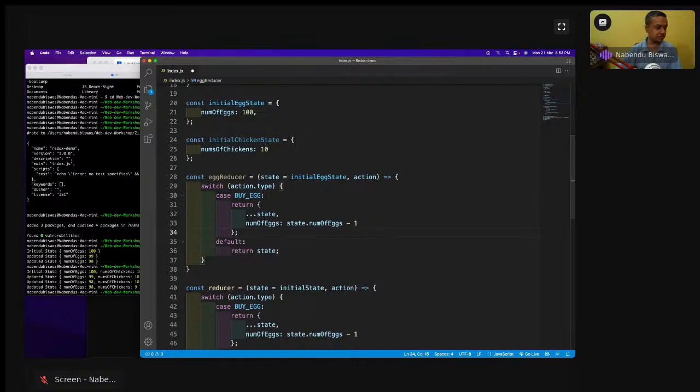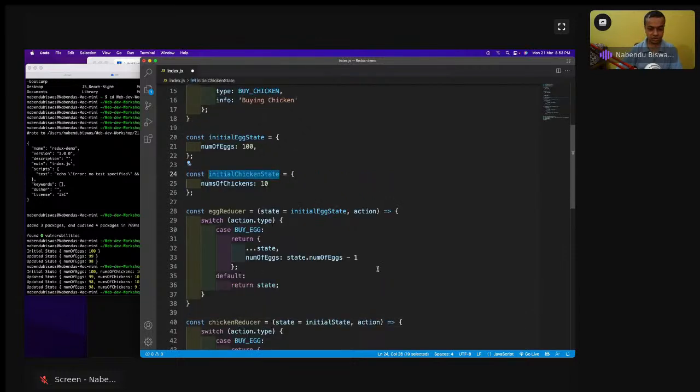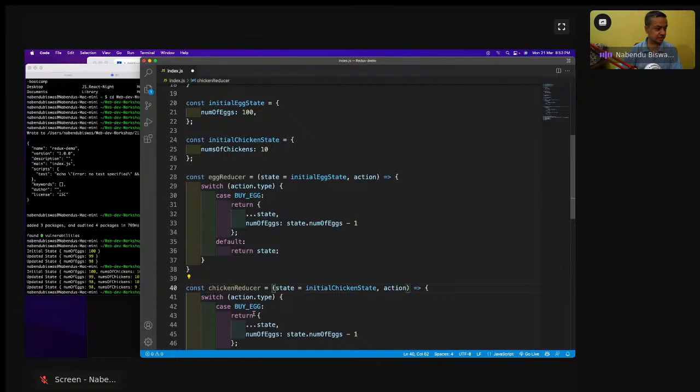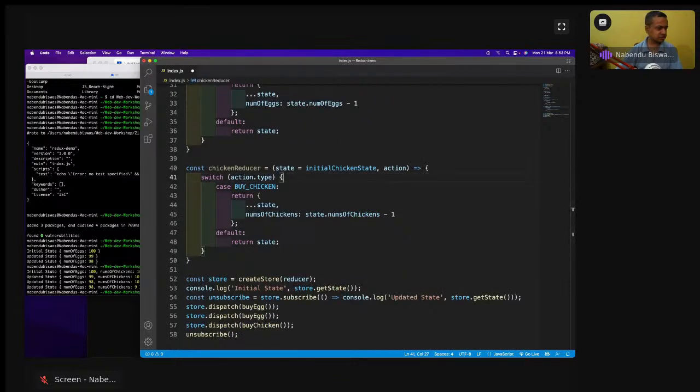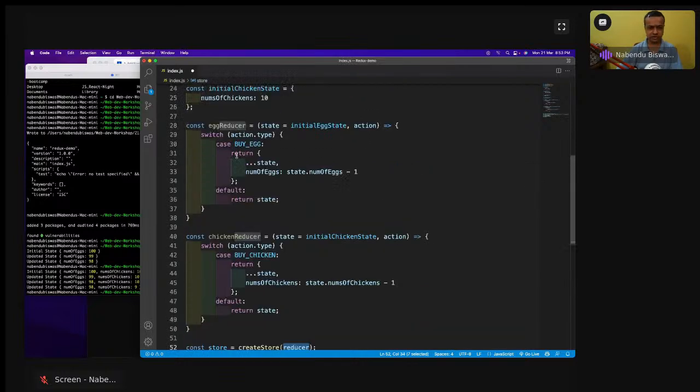Similarly, this one will be the chicken reducer, with the initial chicken state, and an action type buy chicken will be there, and it will be like this. Okay, so now we have a chicken reducer and an egg reducer.